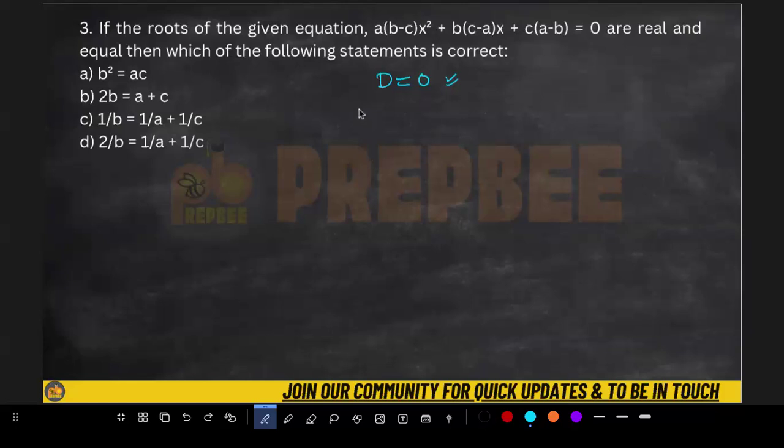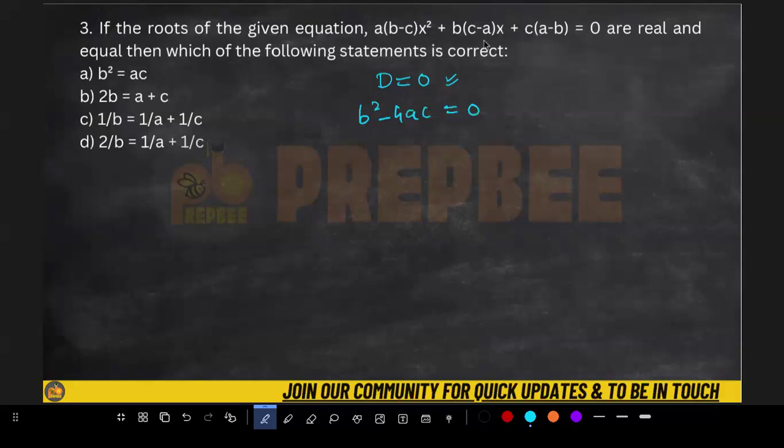Yeah, so if I do the sum of the roots, the sum of the roots is nothing but alpha plus alpha, which is 2 alpha, and let it be. Wait, don't do this. Let's try with this same approach and see. b square minus 4ac, which is equivalent to 0.